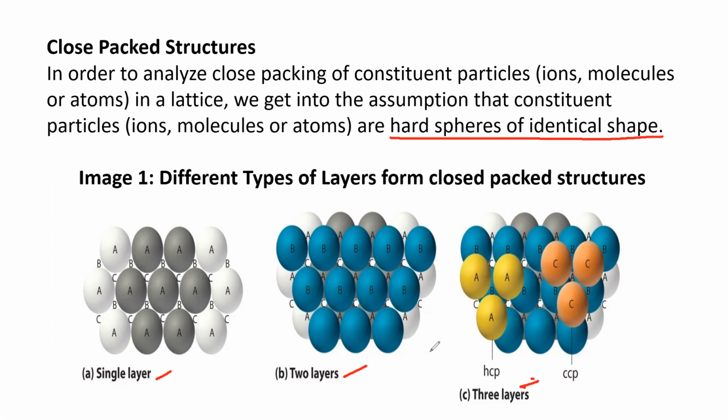So we have different types of layers forming close packed structures: single layer, 2 layers, and 3 layers. A single layer is nothing but A type, B type, C type. 2 layers means AB type. 3 layers means ABC type. So they'll ask this type of layers also in the exam. Very important. So next, moving to the next slide.